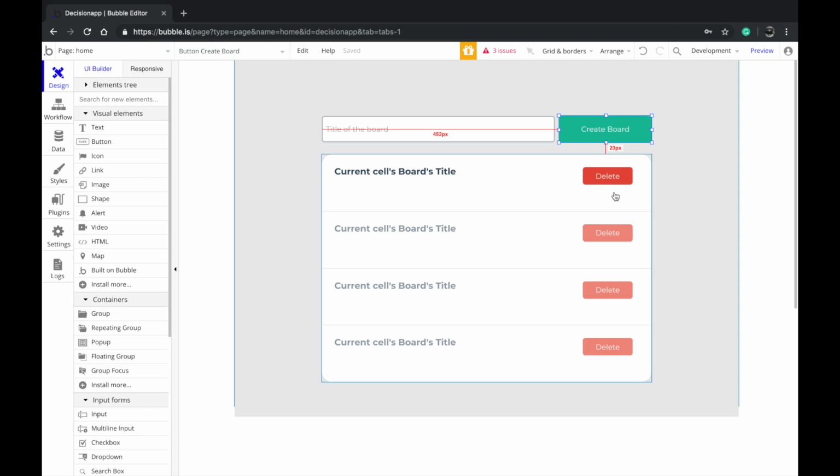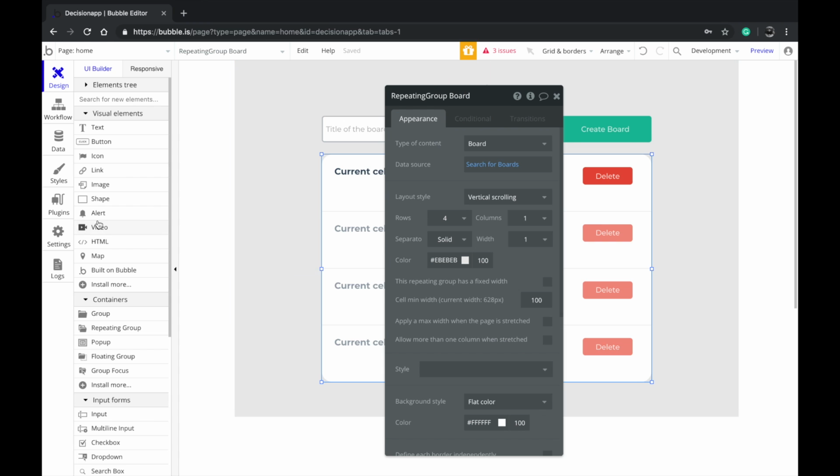What I'm creating here is a very bare bones implementation, but you guys can take this to a whole new level. So I added a simple repeating group here, and I added a text, of course. Once I add the repeating group, I made the styling like this.